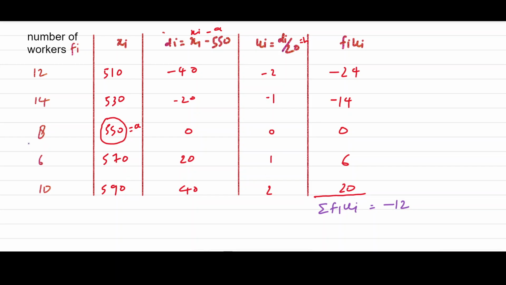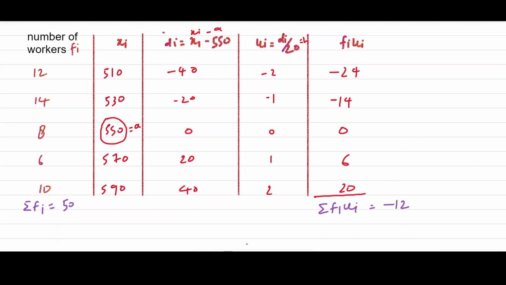Now the total number of workers, that means sigma fi: this will be 12 and 8 is 20, 14 plus 6 is 20, 20 and 20 is 40, 40 and 10 is 50. So this will be 50.